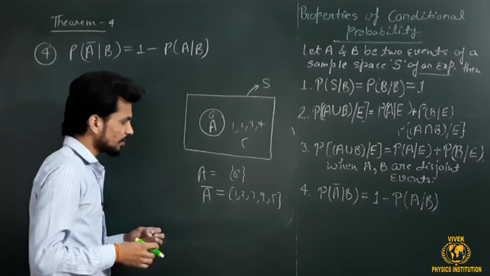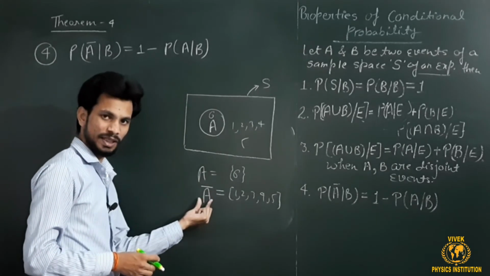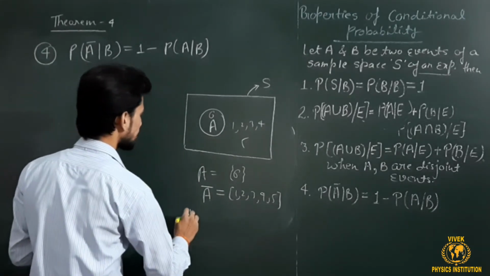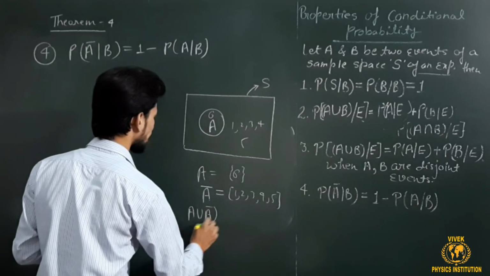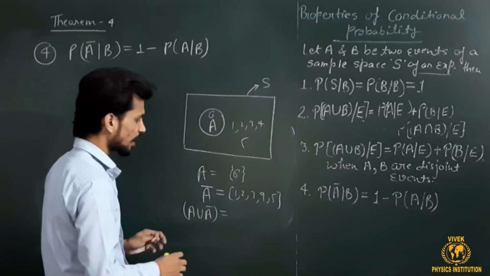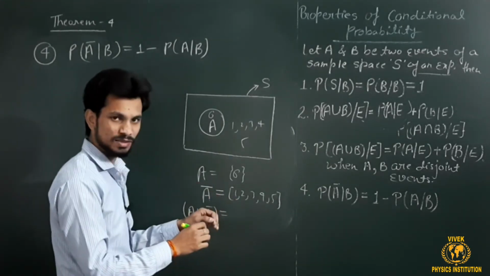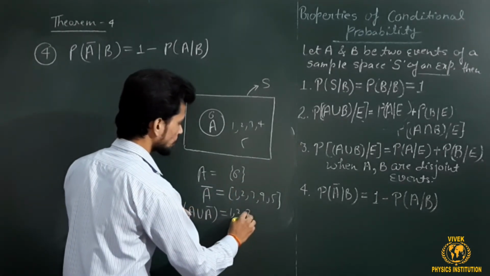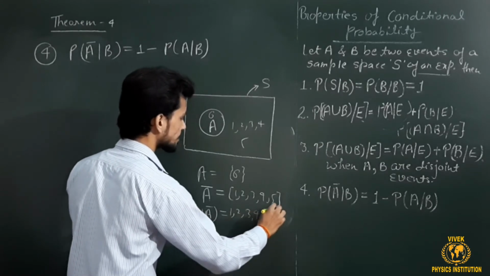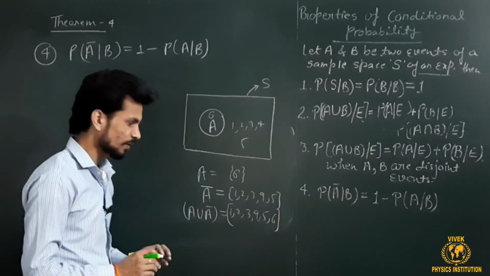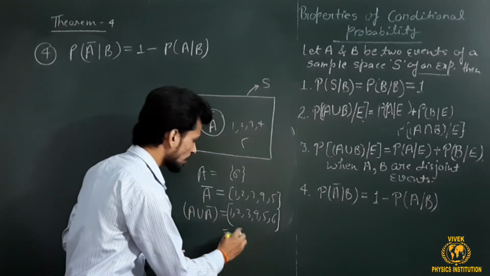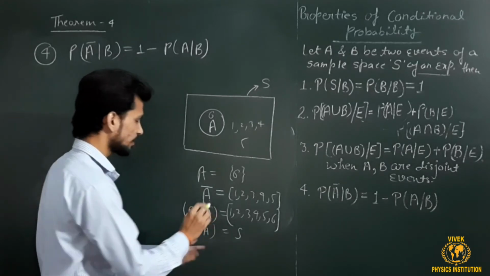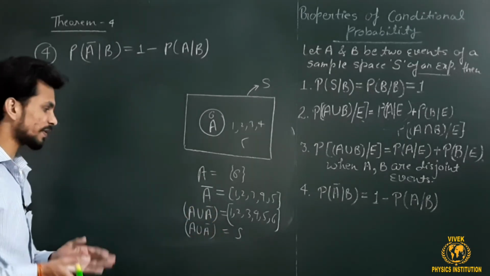Now if I take the union of both, what will I get? I will get A union not A, which has the numbers from here as well as from here. So this is 1, 2, 3, 4, 5 and 6. Now this is nothing but the sample space of rolling a die. It means that A union not A is the sample space itself, or the universal set.